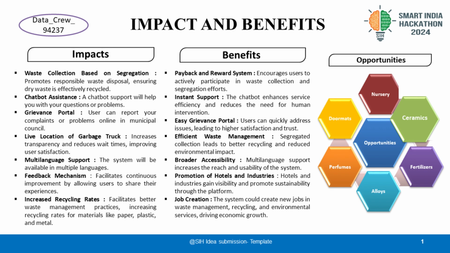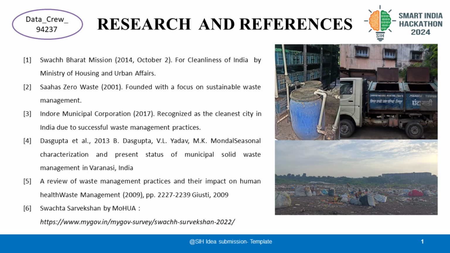Along with the impacts and benefits, our system also provides various opportunities in various fields. For research and references, we have studied various research papers and taken references from various existing systems.